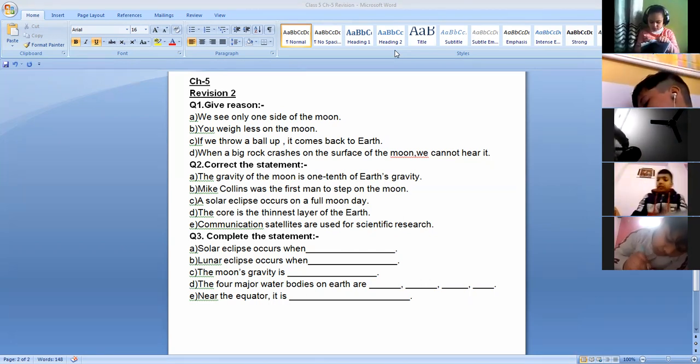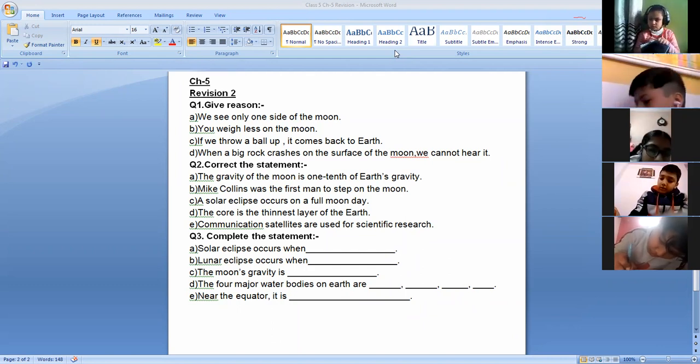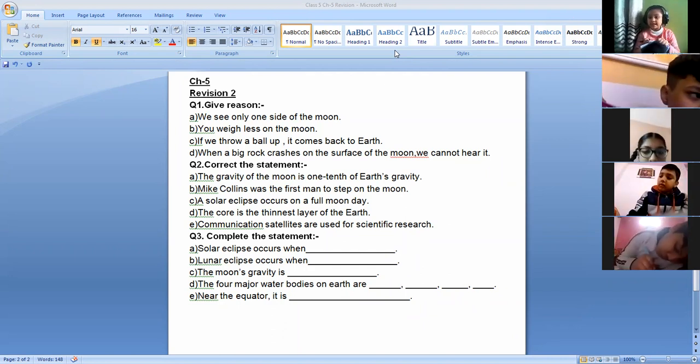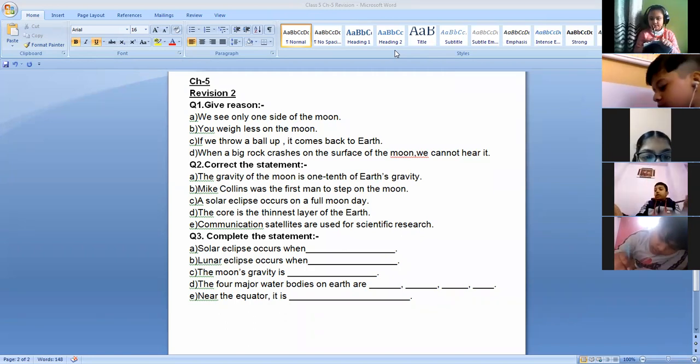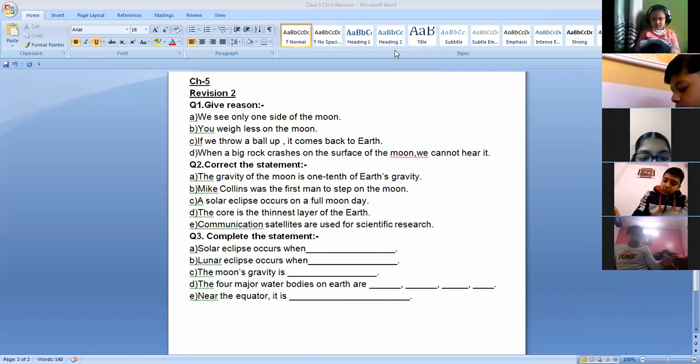Okay. The gravity of the moon is 1/10 of the Earth's gravity. Mike Collins was the first man to step on the moon. Who was the first man to step on the moon? You have to write down the correct name. A solar eclipse occurs on a full moon day. What happens on a full moon day? You have to write it. Easy, I think that's very easy. The core is the thinnest layer of the earth. Then, communication satellites are used for scientific research.